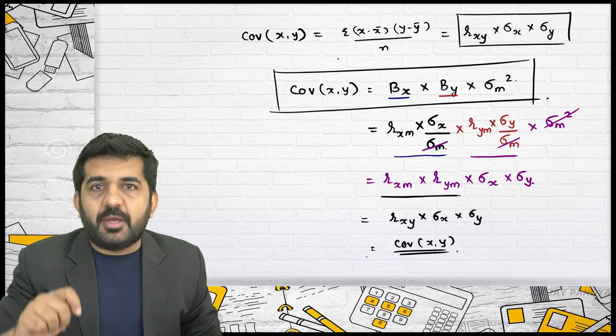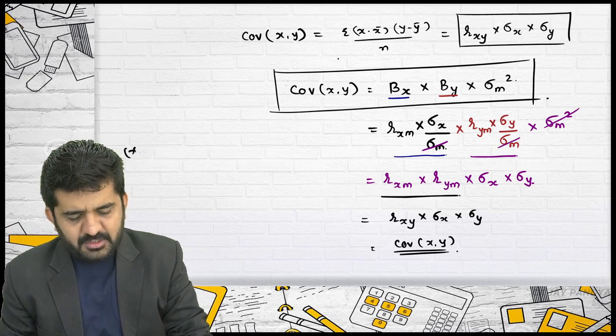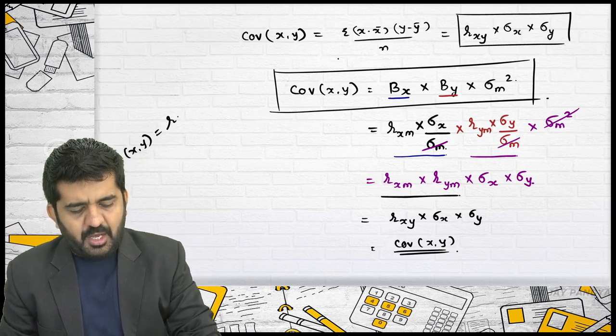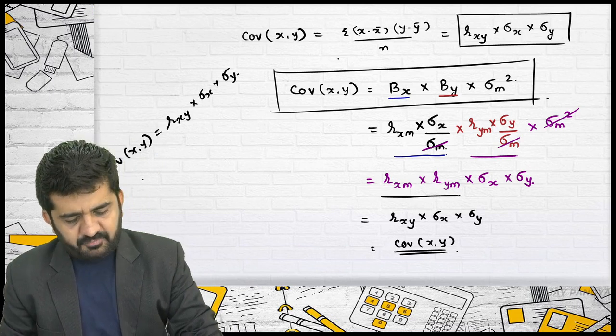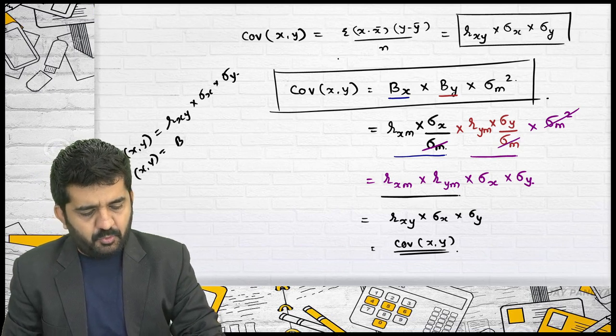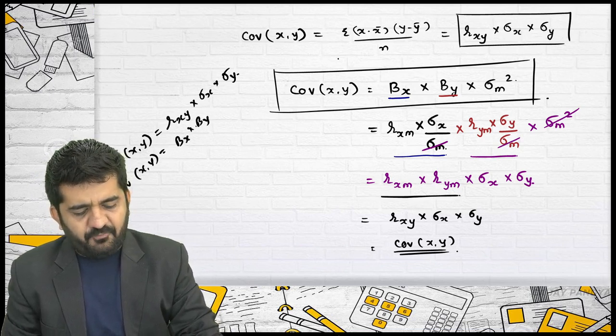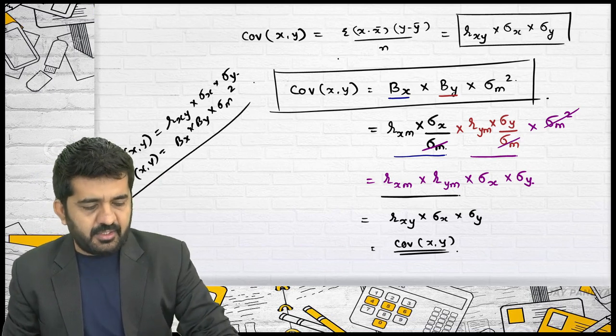Is it all right? So I am writing two formulas for covariance xy. Covariance xy is equal to rxy into standard deviation of x into standard deviation of y, or covariance xy is equal to beta of x into beta of y multiplied by variance of market.